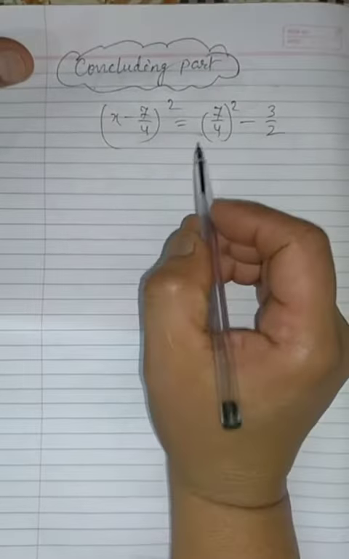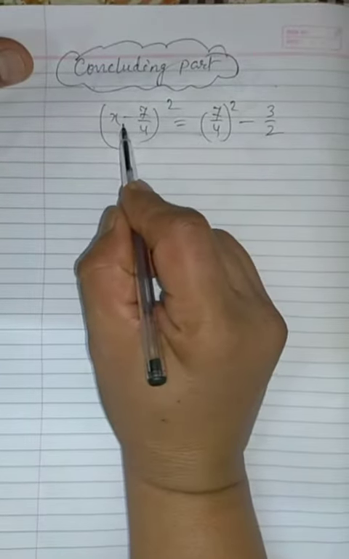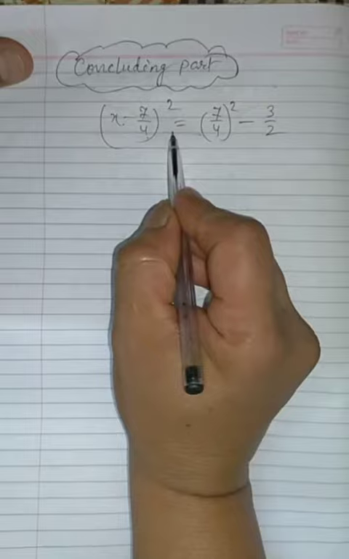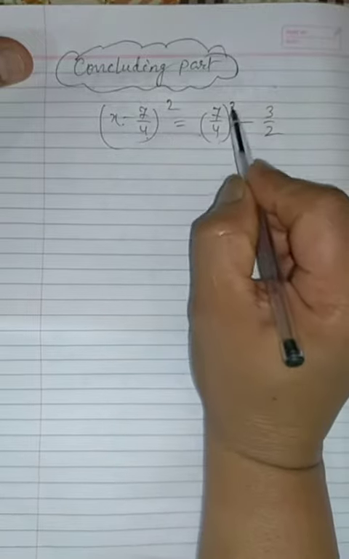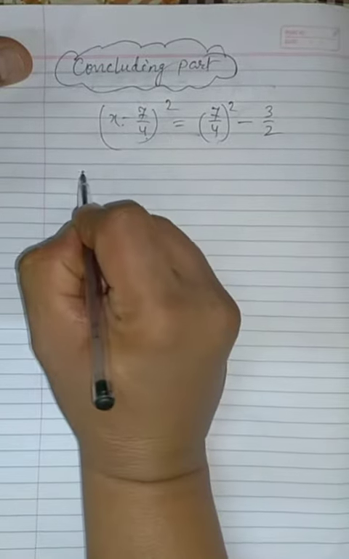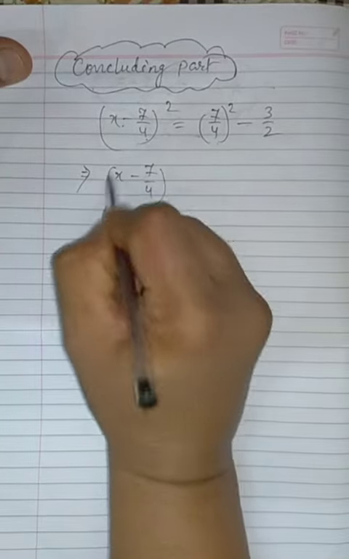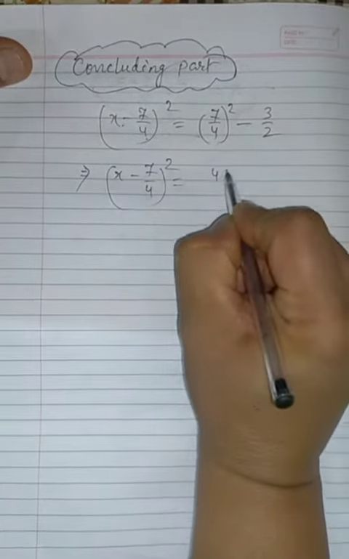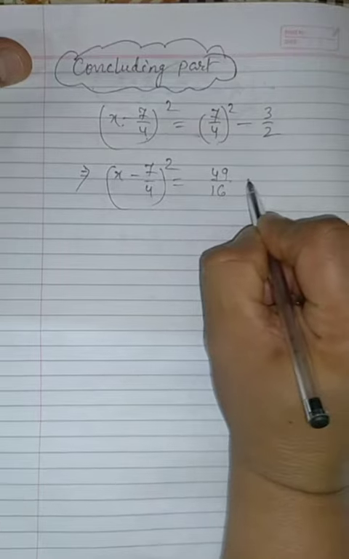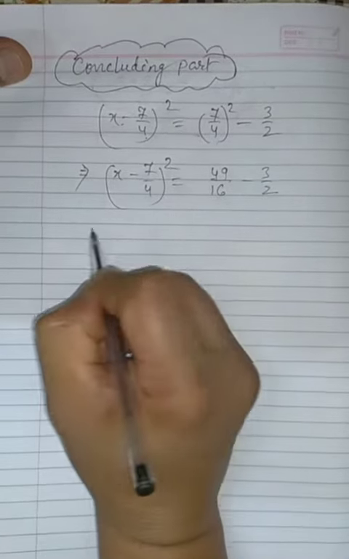In the previous video, our last step was (x − 7/4)² = (7/4)² − 3/2. That implies (x − 7/4)² = 49/16 − 3/2.